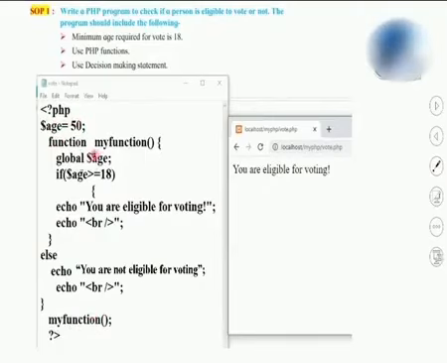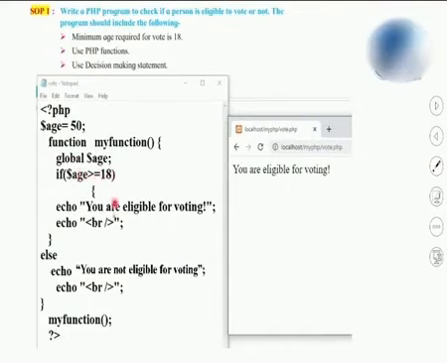So the variable, as I have written it with the global name over here, the age I can access inside the function as well. Because of the global keyword, the value 50 can be accessed over here in the function. Here, this age variable I am comparing with the value 18.